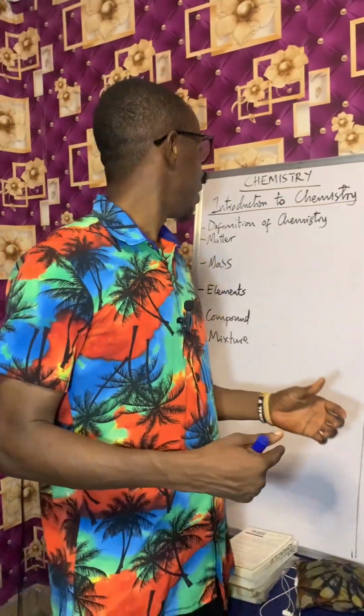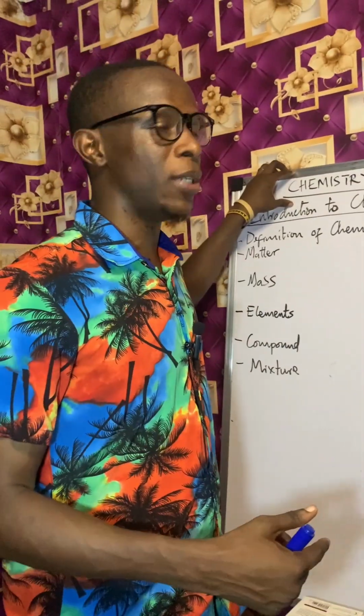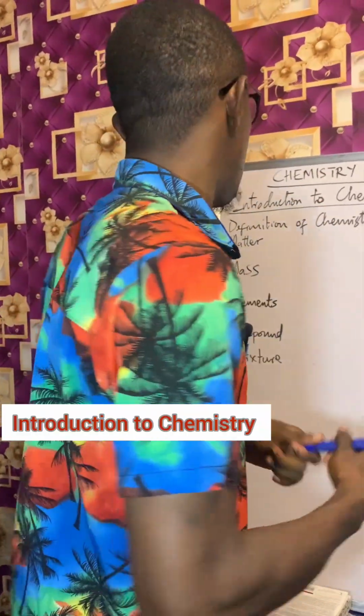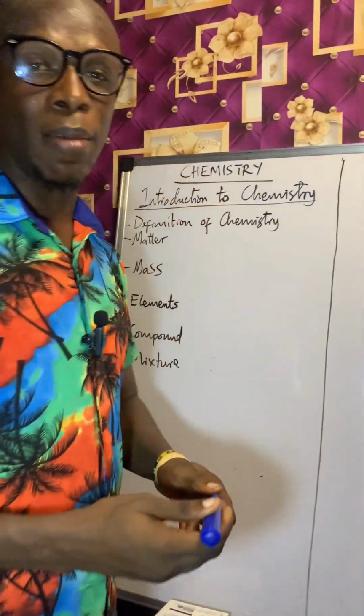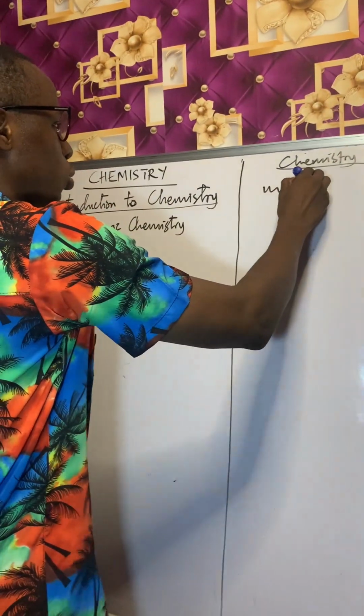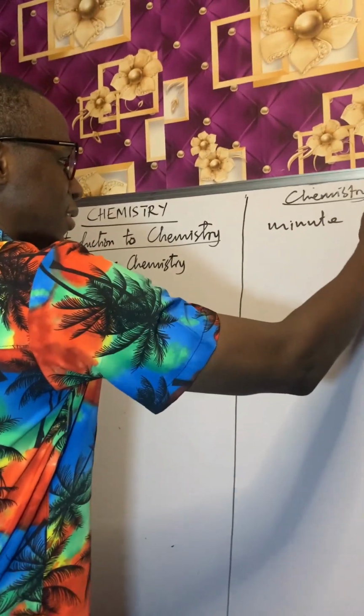Today we are treating the subject chemistry, introduction to chemistry. Now here we are going to define chemistry. What is chemistry? Chemistry is that branch of physical science that deals with the study of minute quantities.